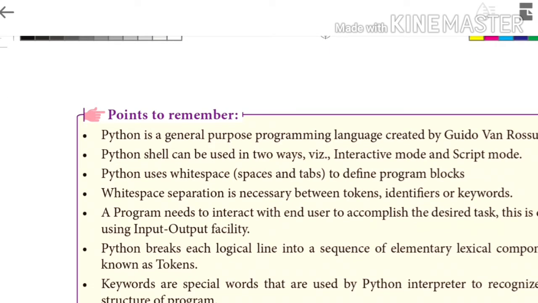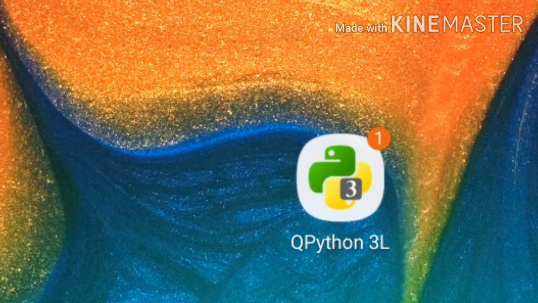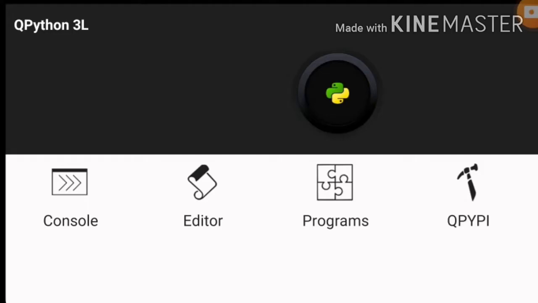So we just completed chapter 5, Python variables and operators. Now let us come to the programming side. Here we are going to run the Python program on our own mobile. Most of the students don't have a laptop or personal computer, but they definitely have a mobile. So I tried it on mobile. For that, go to the Play Store and download the Python 3L application, then open that application.